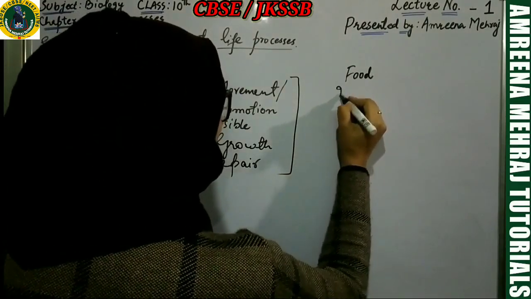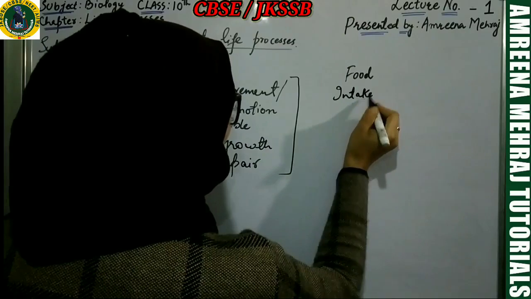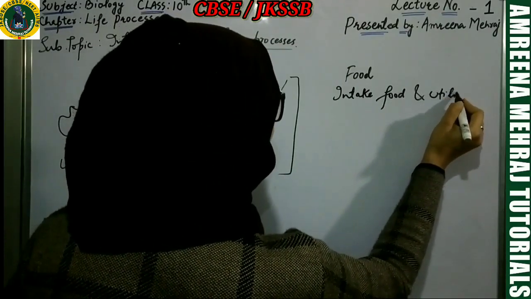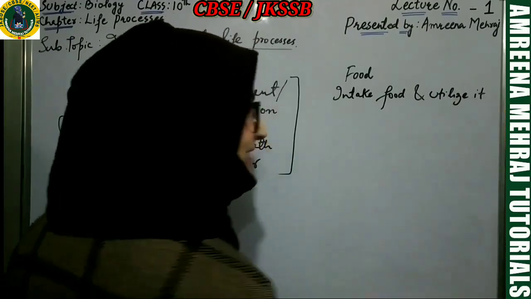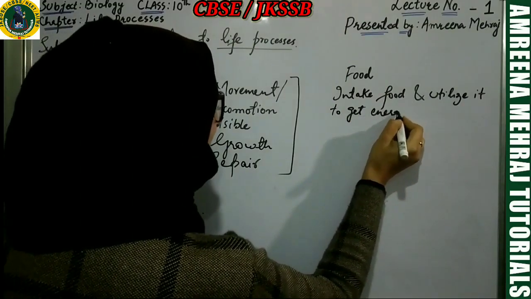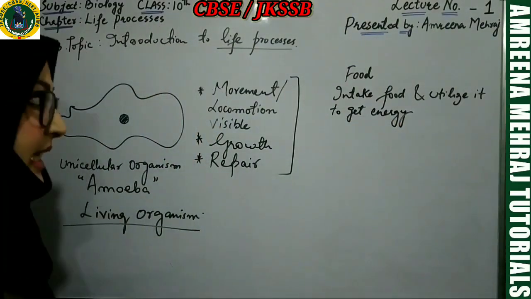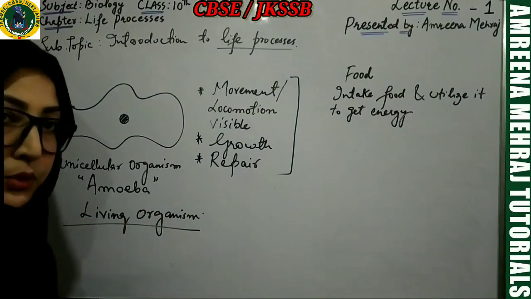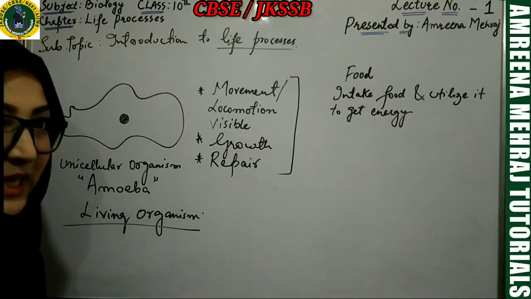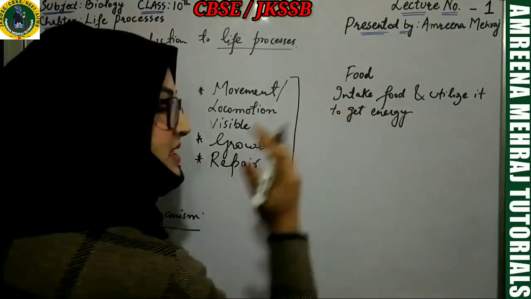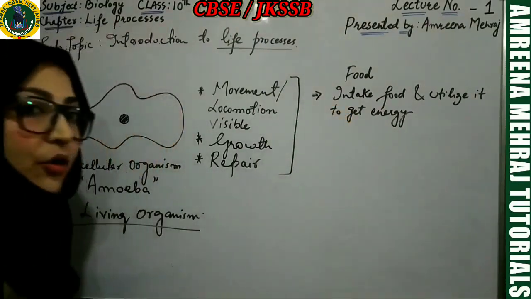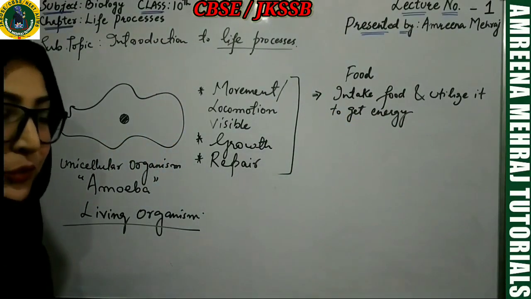So anything which can intake food and utilize it to get energy. Yes, ma'am, amoeba takes up food and it utilizes that food to get its energy. Okay? So this is a process which amoeba is doing. What is this process? It is intake of food and utilization of food.